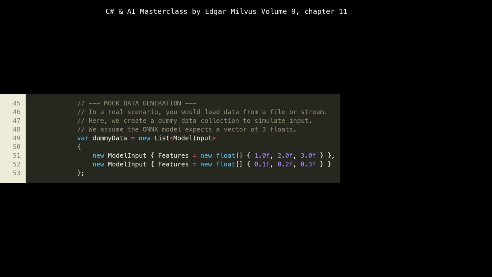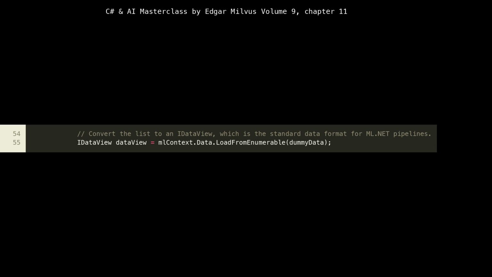At line 56, we convert our dummy data list into an IDataView using mlContext.Data.LoadFromEnumerable(dummyData). The IDataView is ML.NET's fundamental data representation. It's an efficient, cursor-based, schematized, and immutable data structure. All ML.NET components, from data transformations to model training and prediction, operate on IDataView. This conversion is essential because it allows our in-memory C# objects to be processed by the ML.NET pipeline, which is optimized for machine learning workflows.